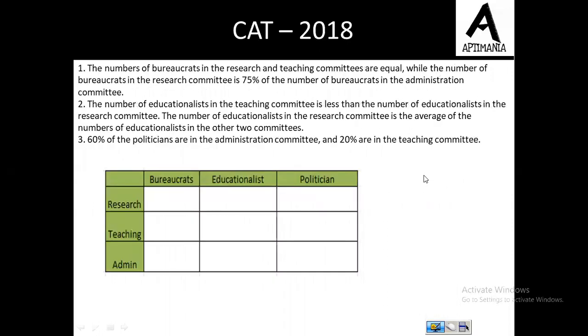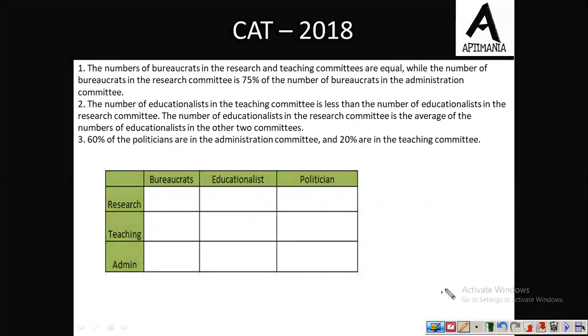So let us try to tabulate this out. From here we have that the number of bureaucrats in the research committee and teaching committee are equal, and this number is 75% of the number of bureaucrats in the admin committee. So let us assume that the number of bureaucrats in admin was 4x. So 75% of 4x is 3x, and the bureaucrats in research and training are equal. So overall, we can fill this value, a total of 10x were bureaucrats.